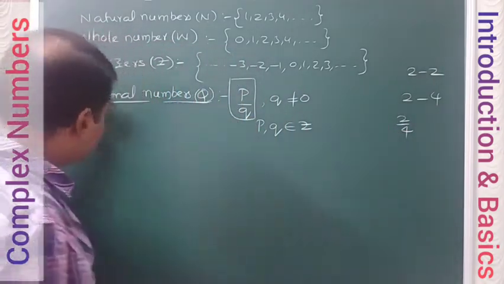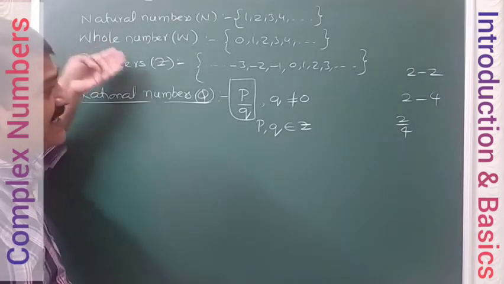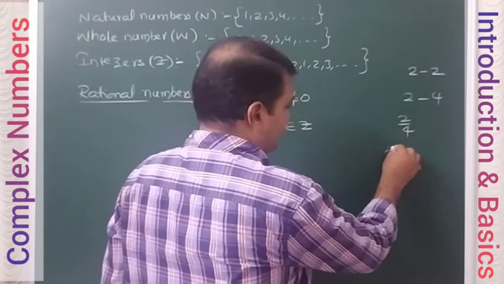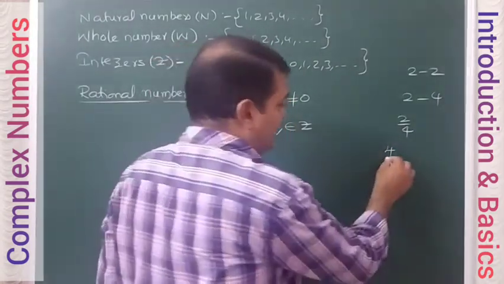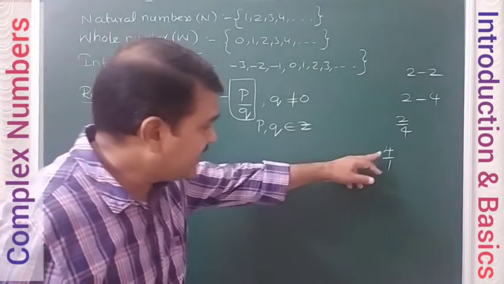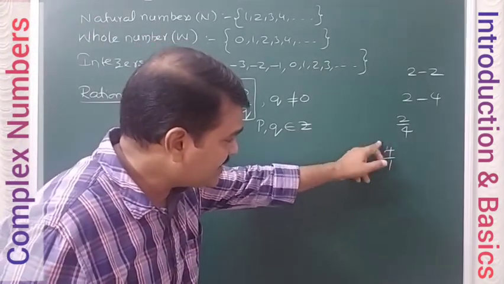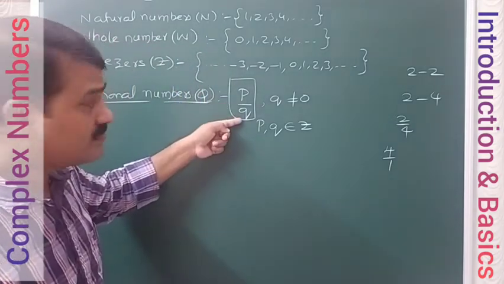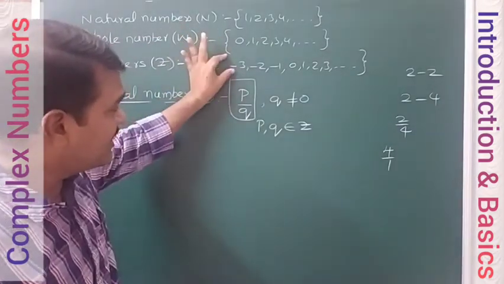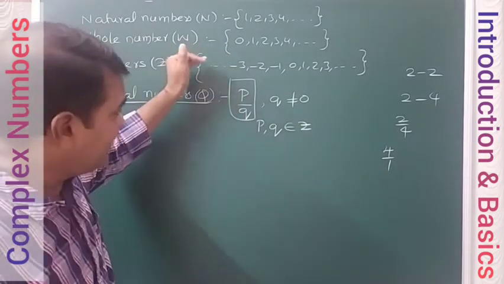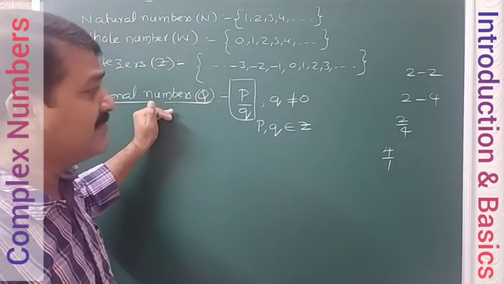And this rational number system includes integers also. Because if you take the integer 4, for example, you can write 4 as 4 by 1. There is nothing wrong in that. That means it is in the form of p by q. So every integer can also be put in p by q form. So all integers are covered in rational numbers.